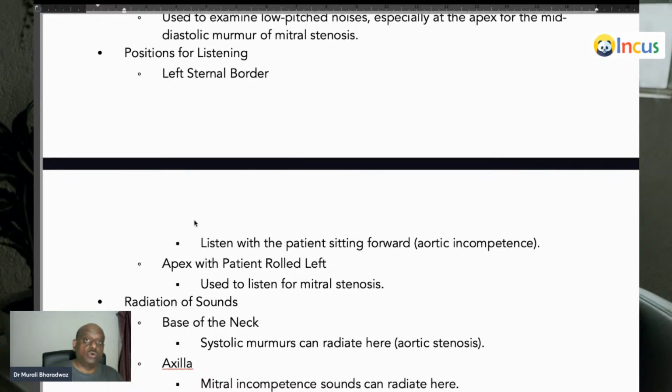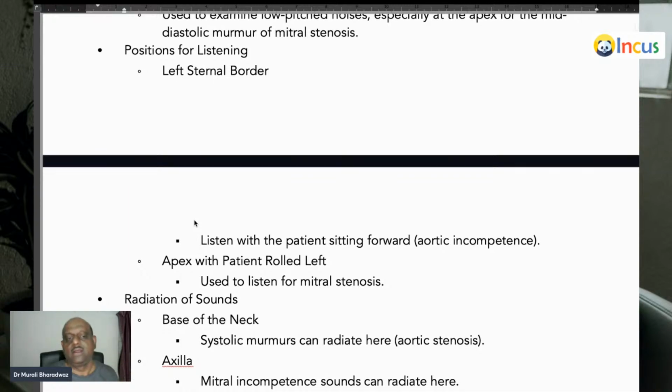So where will you roll the patient to the left and listen at the apex? In mitral stenosis. Mitral stenosis murmur is a very localized murmur on the apex, unlike the pansystolic murmur of mitral regurgitation, which is diffused throughout the precordium. Ask the patient to roll to the left or go and stand behind the patient. Feel where the apex pulse is first. There you put the bell. Whenever you are using the bell, don't press it. Whenever you are using the diaphragm, press it. That is the rule you need to remember.